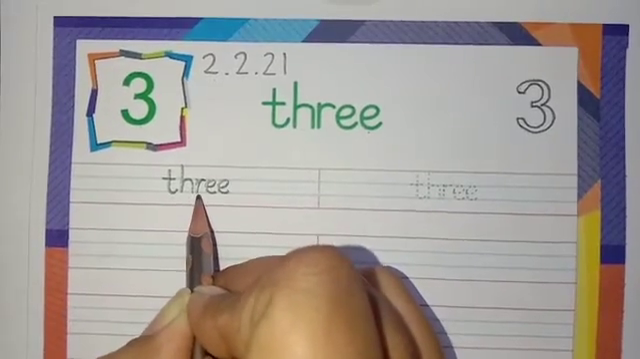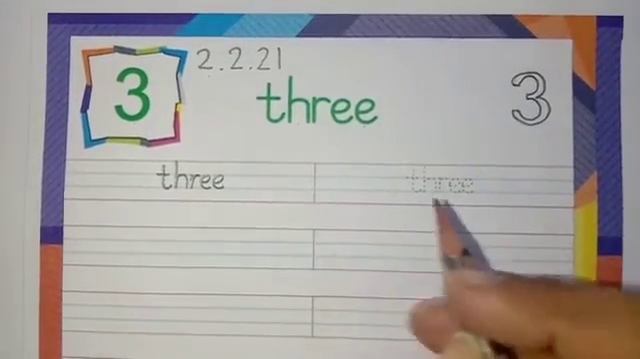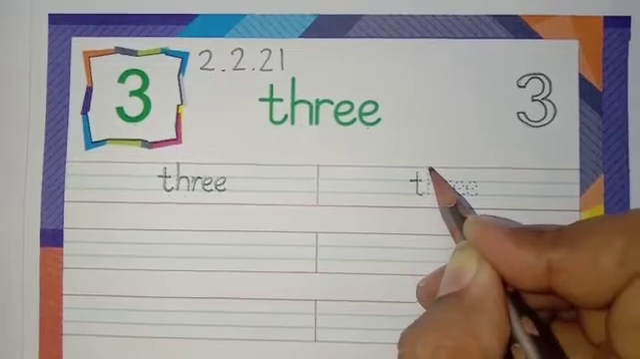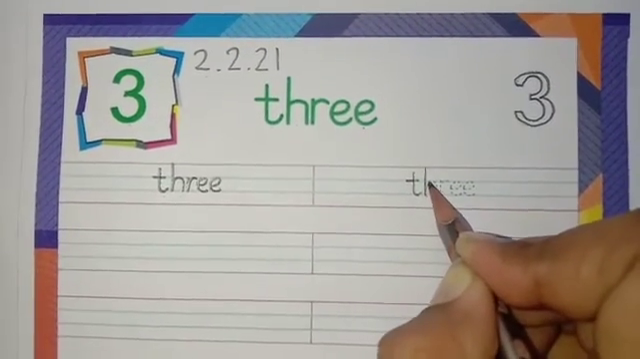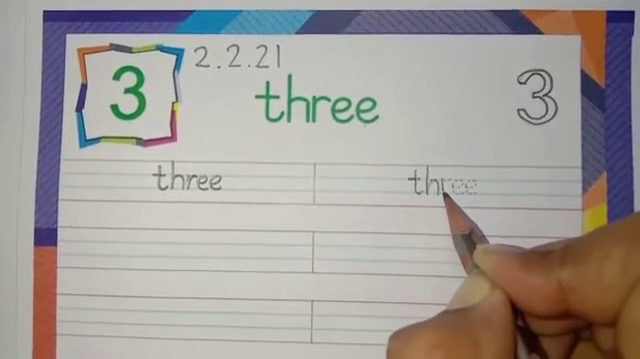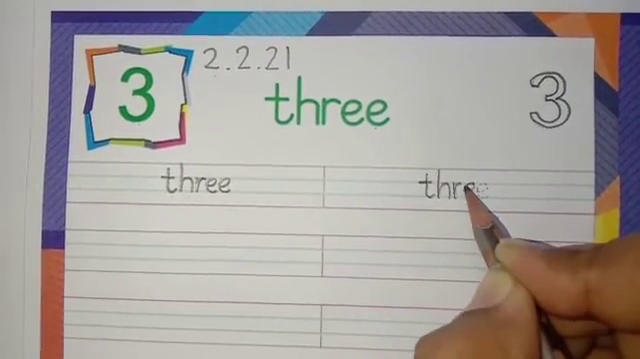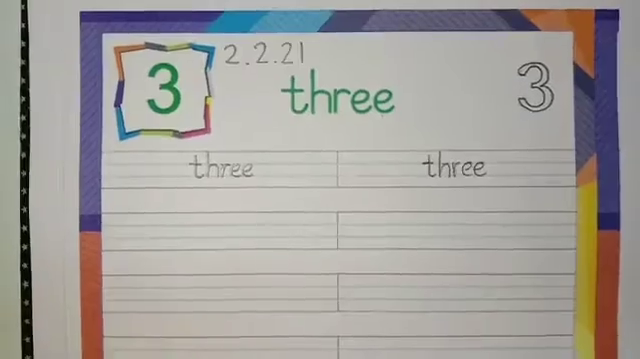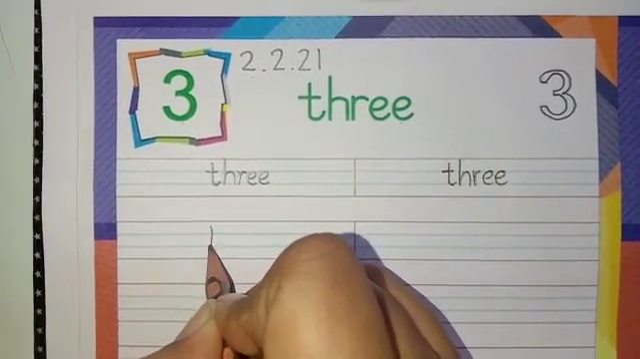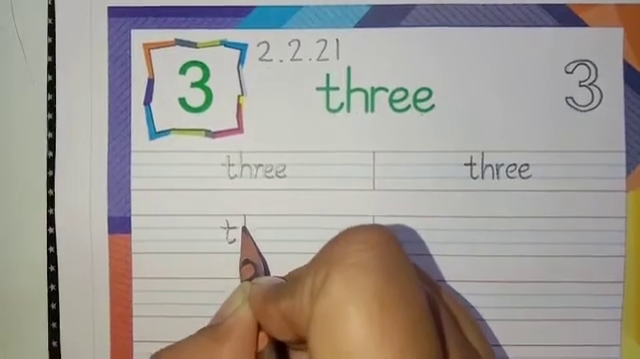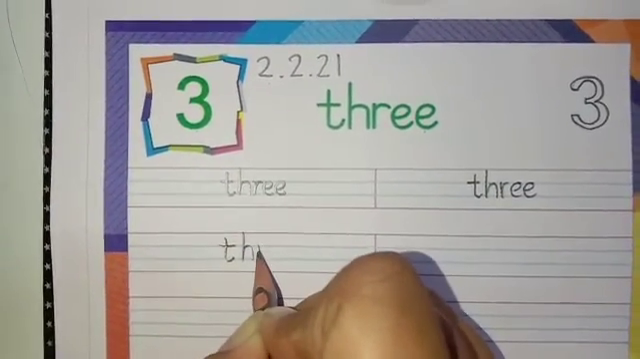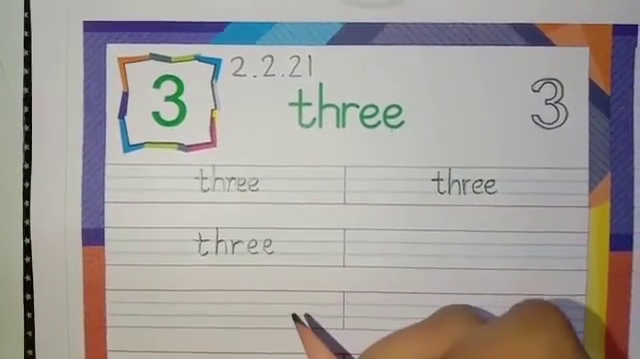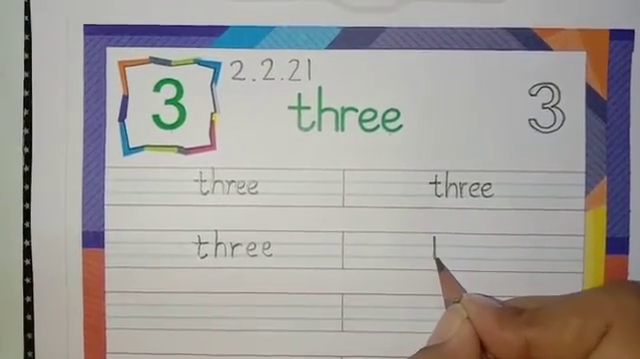T H R E E 3. Again we will trace T, H, R, E, E. THREE 3. Now we will write here T, H, R, E. 3.